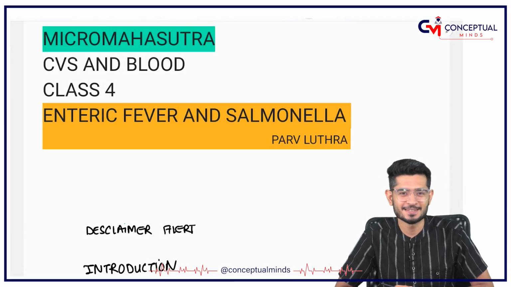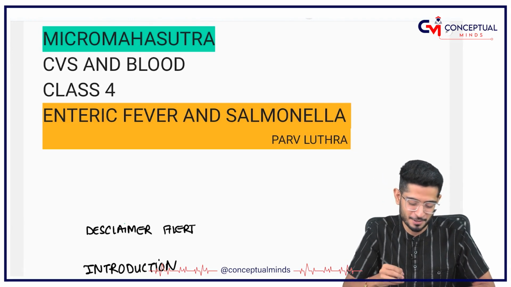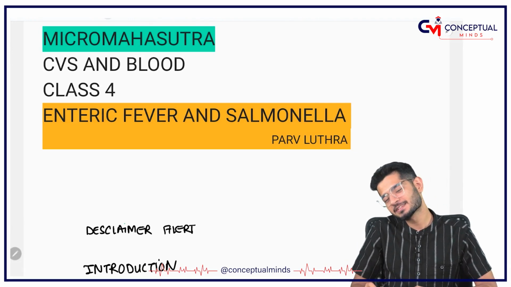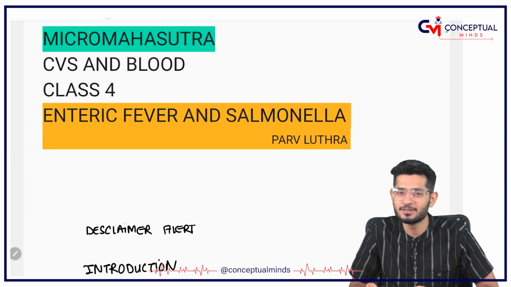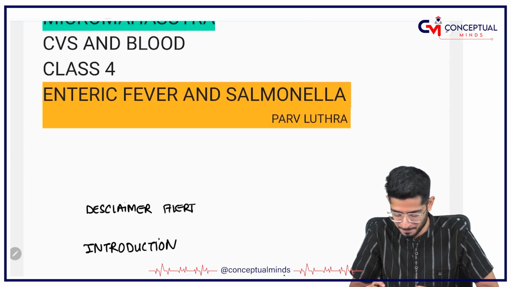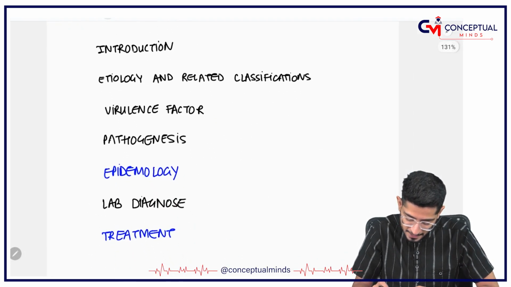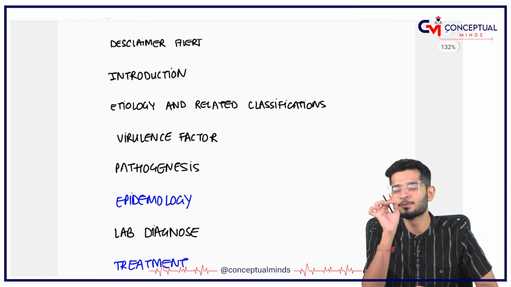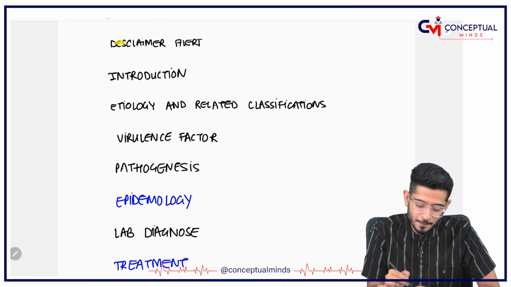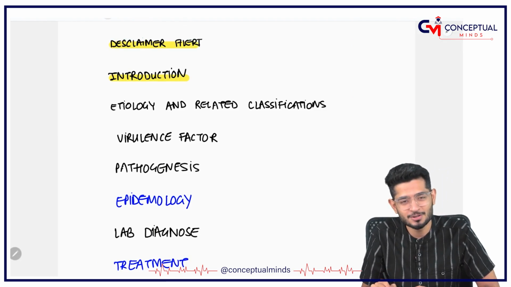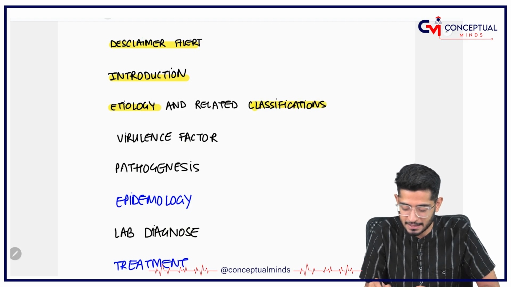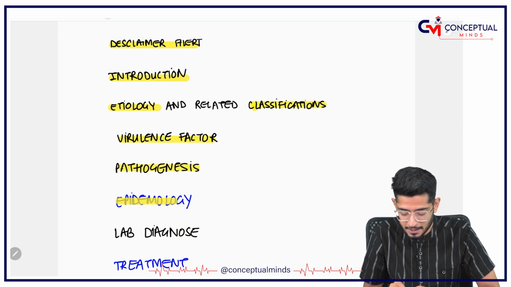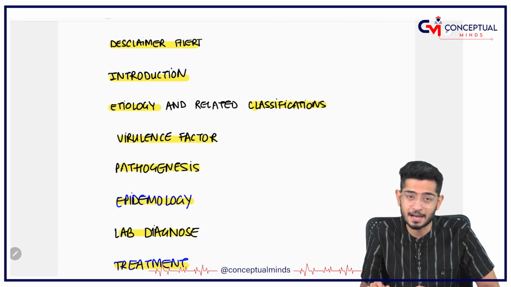This is our fourth session in cardiovascular system and blood microbiology, right? And the discussion topic for today is enteric fever and a very important bacteria, Salmonella typhi. We are going to discuss Salmonella under these headings. First of all, I'll give you a small disclaimer alert, then we will have an introductory session. After that, etiology and classifications we will discuss. Then we'll discuss the virulence factors. Then we'll have discussion on the pathogenesis, the epidemiology, the laboratory diagnosis and the treatment.